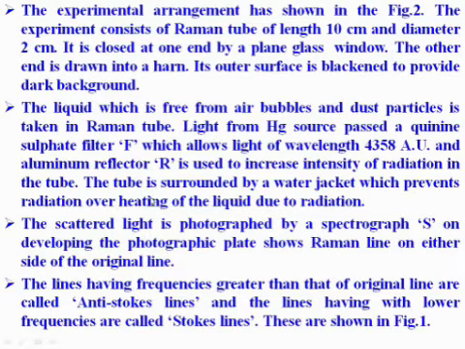The scattered light is photographed by a spectrograph S. On developing, the photographic plate shows Raman lines on either side of the original line. The lines having frequencies greater than that of the original line are called anti-Stokes lines, and the lines having lower frequencies are called Stokes lines. These are shown in figure 1.